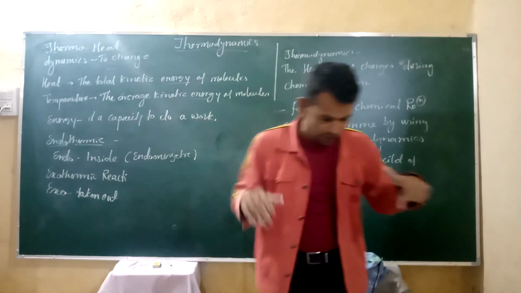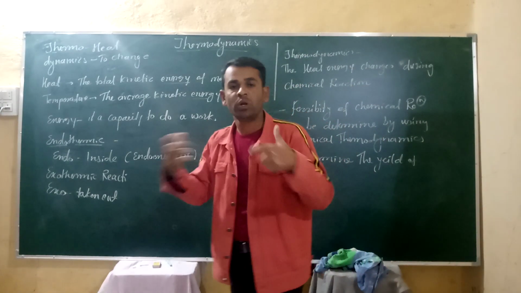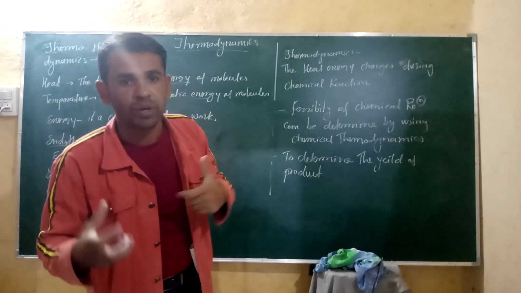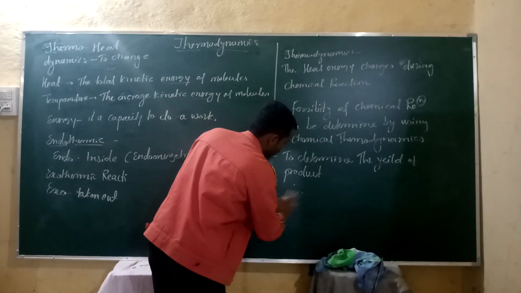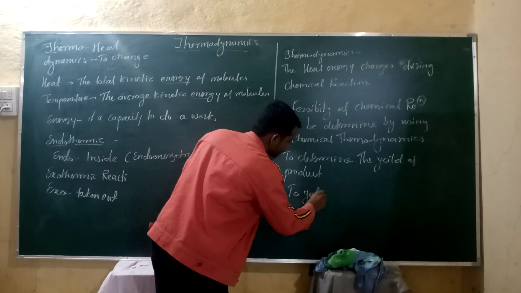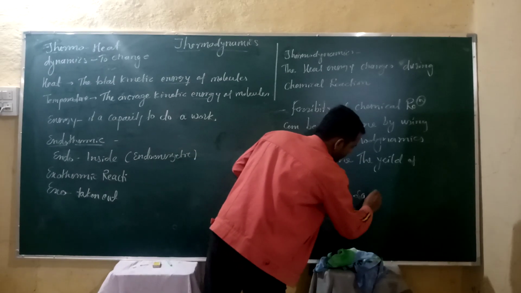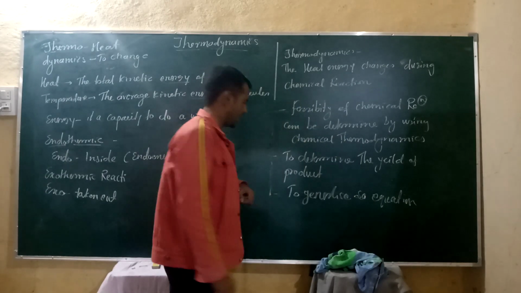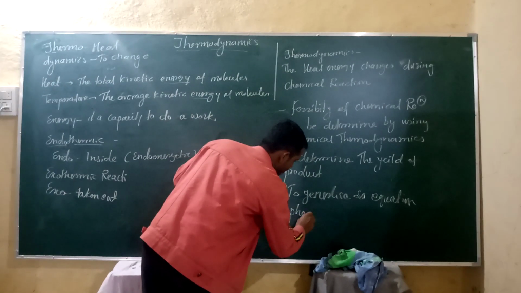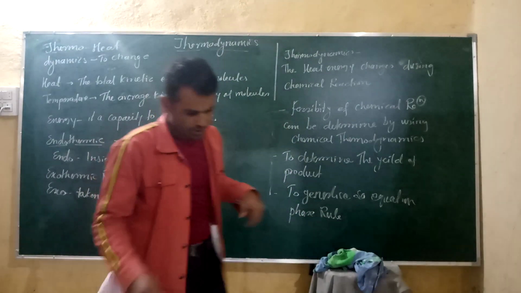Then, to generalize or predict some laws, or to generalize some equation, like the phase rule, to generalize some relation.